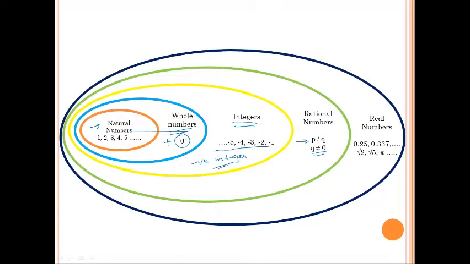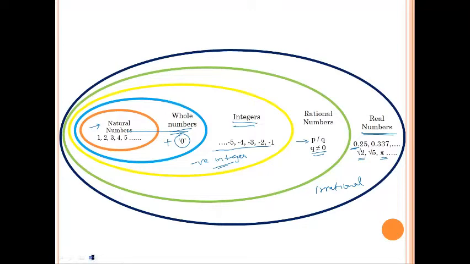And then to these rational numbers, if you add irrational numbers, which include the decimal numbers, as well as the roots of prime numbers, root of 2, root of 5, even the value of pi, they are all part of the irrational numbers. Hence we get the real numbers. They include rational numbers as well as irrational numbers.